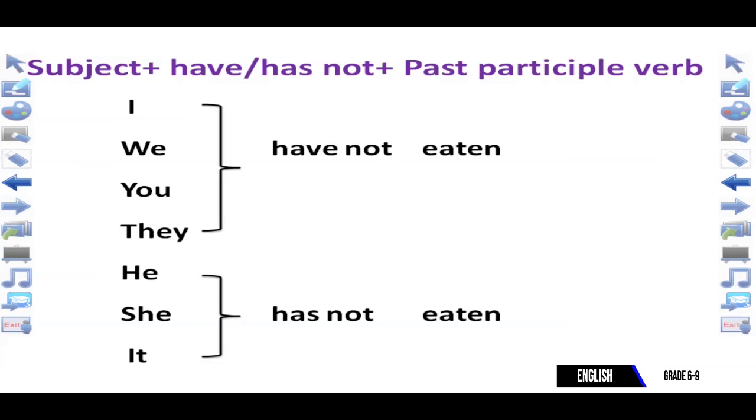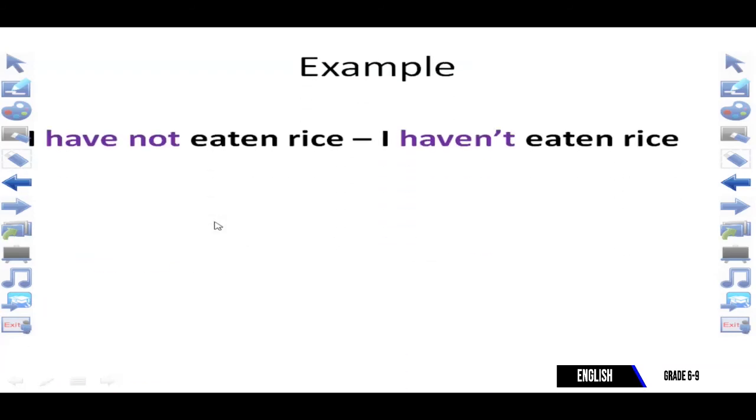Okay, now we can go to the examples. Following this idea, I have given a lot of examples. Example: I have not eaten rice.